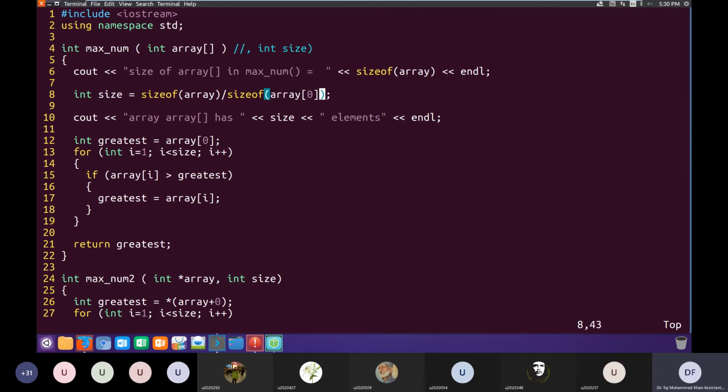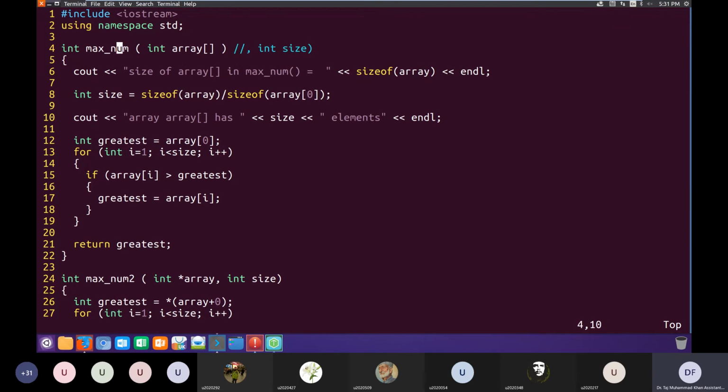So when I divide this sizeof array, which is the size of the pointer, by the size of each element, which is an integer, sizeof pointer returns 8 and sizeof integer returns 4. So 8 divided by 4, size equals 2. That's why inside a function, we cannot use the sizeof operator to calculate the size of the array that has been passed as an argument to that function. Since arrays decay to a pointer inside a function, the function has no way of calculating the size of the array.